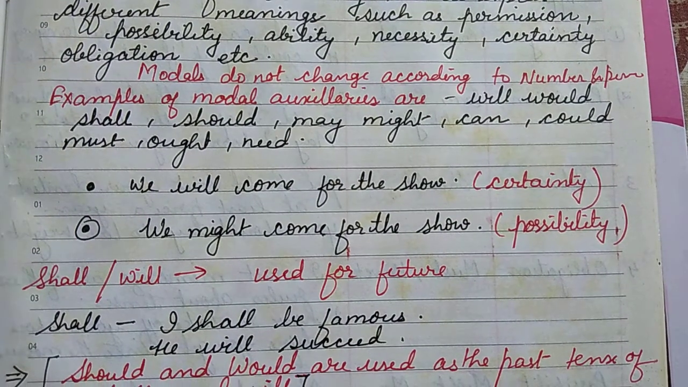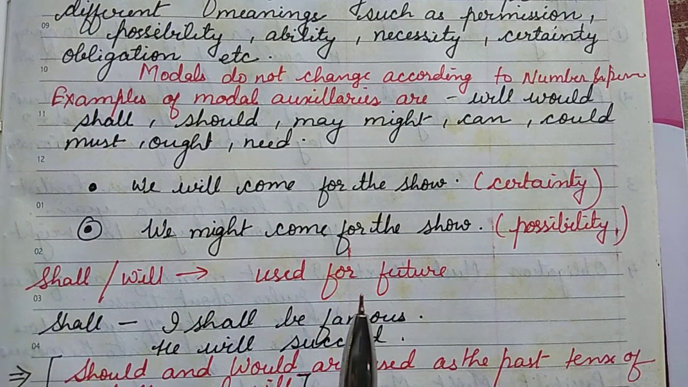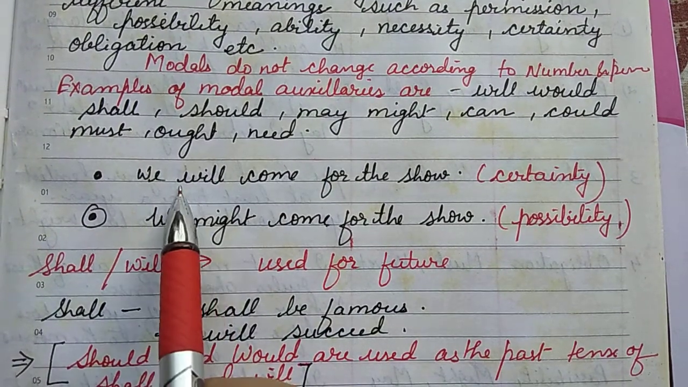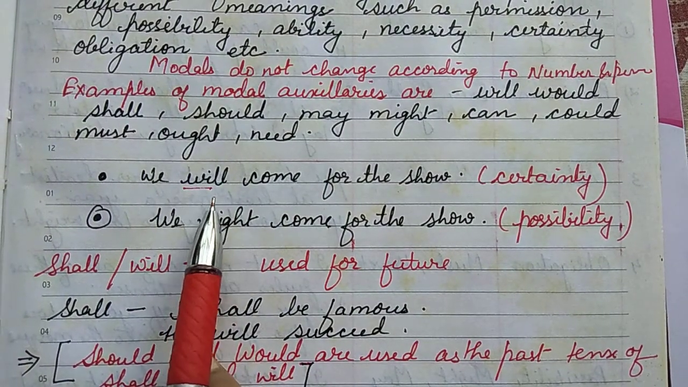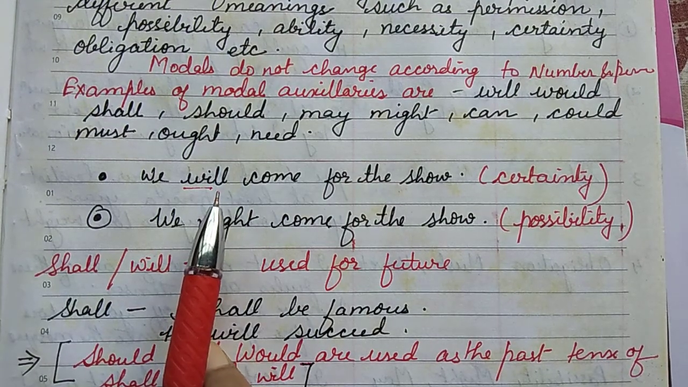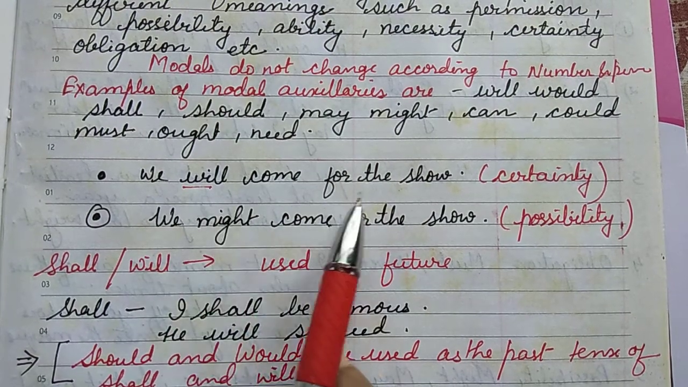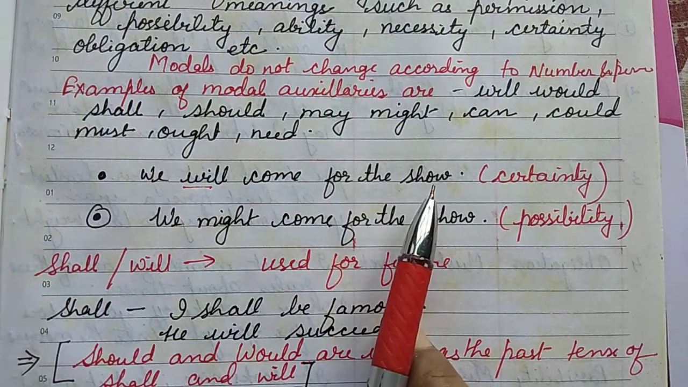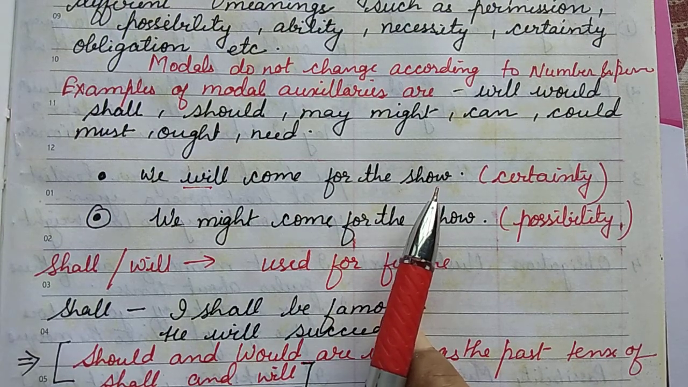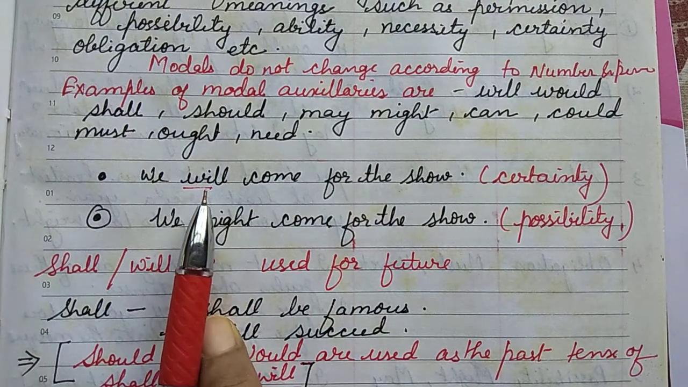I will explain. For example, when we have to say something about certainty, we use the word will. This will is used for the future tense, but it becomes a modal when we are expressing certainty. We will come for the show. That means the person is definite that he will join the show. That is why the word will has been used here.